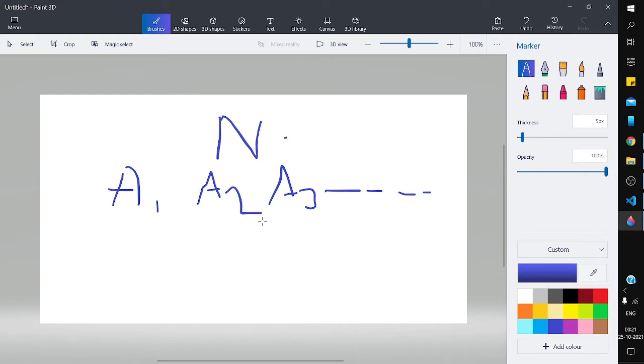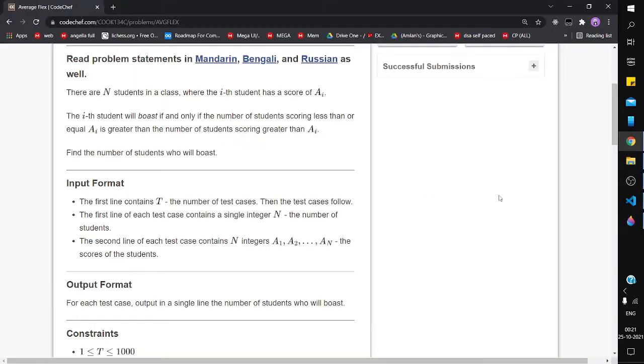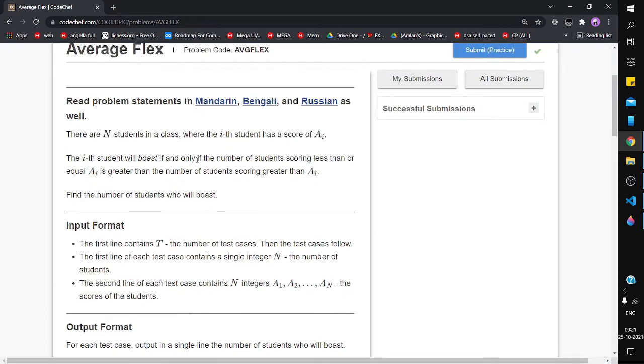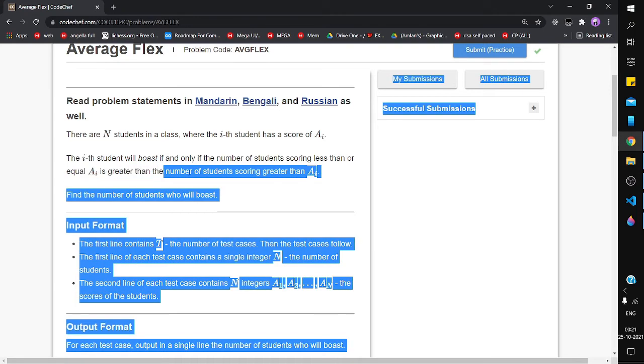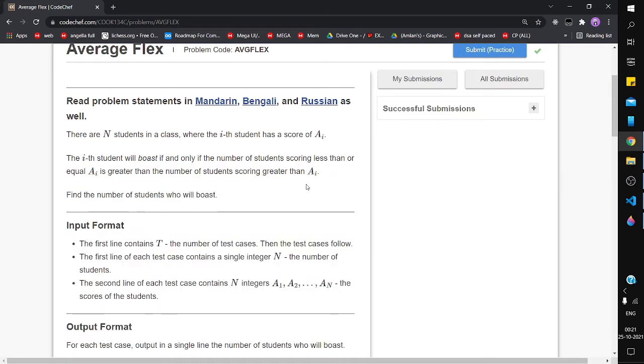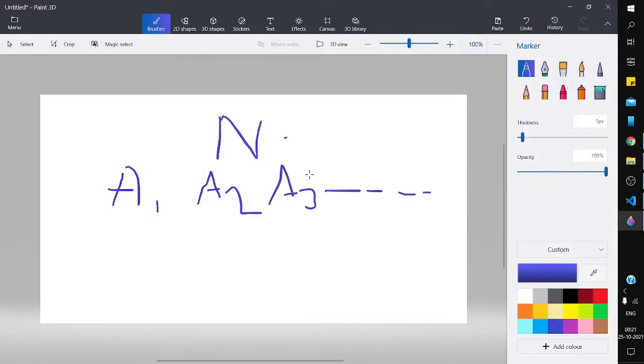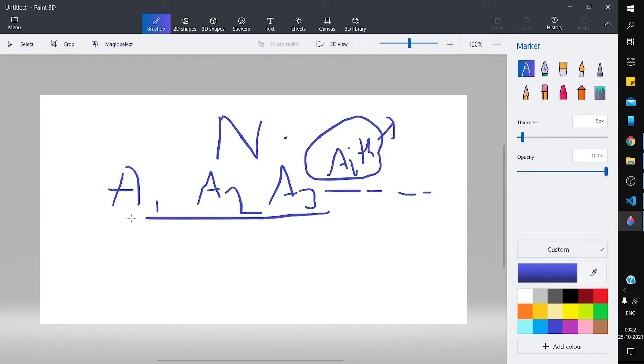The ith student will boast if and only if the number of students scoring less than or equal to Ai is greater than the number of students scoring more than Ai.